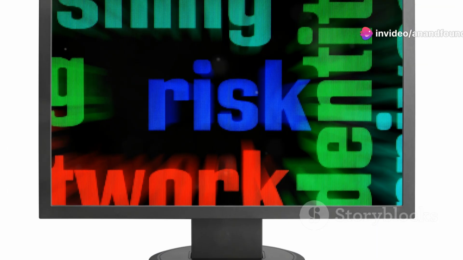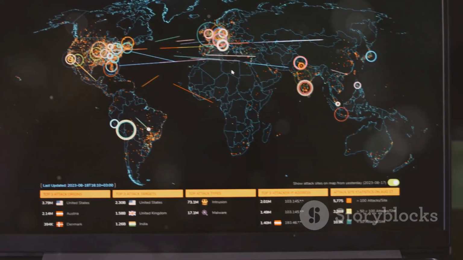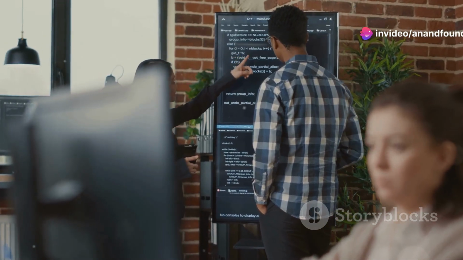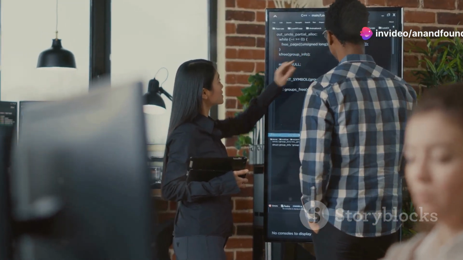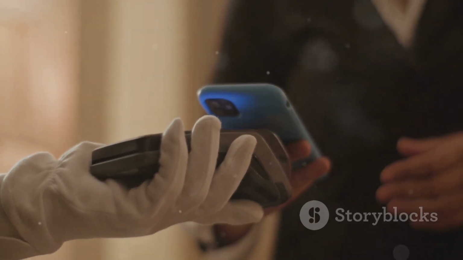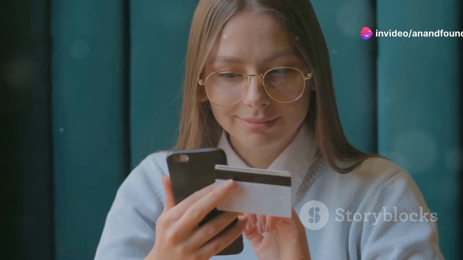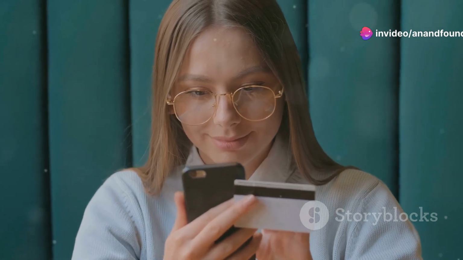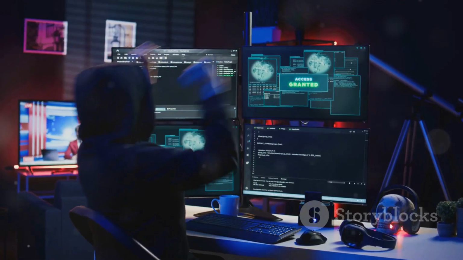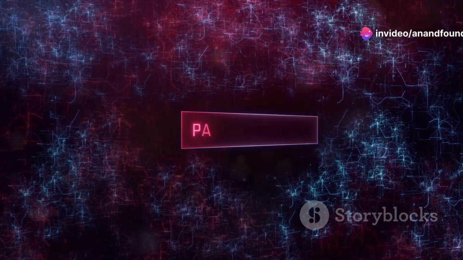The Open Web Application Security Project, or OWASP, highlights the most critical API security risks in its API Security Top 10 list. Let's delve into 4 of these vulnerabilities. Broken Object Level Authorization. This occurs when an API doesn't properly check if a user is authorized to access or modify a specific object. For example, imagine a banking app where a user can access their account details. If the API only verifies the user's login, but not their account ownership for each transaction, an attacker could potentially access other users' accounts.